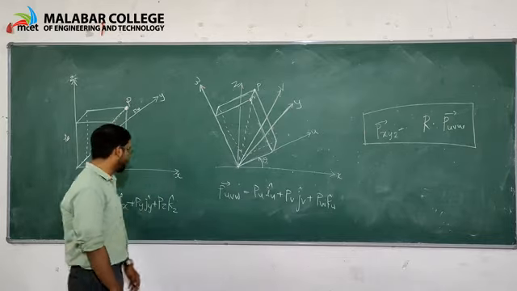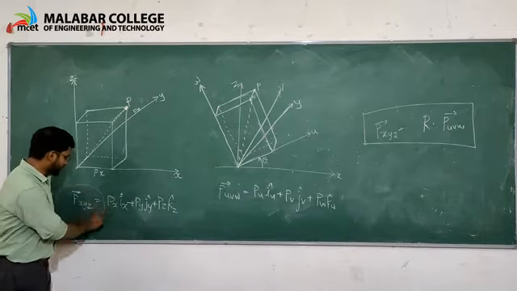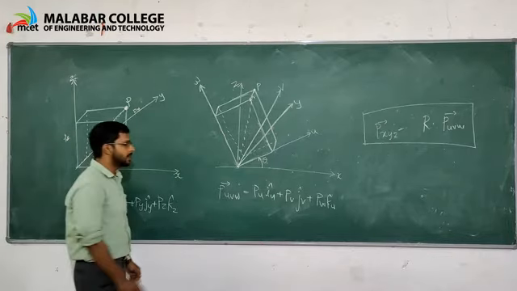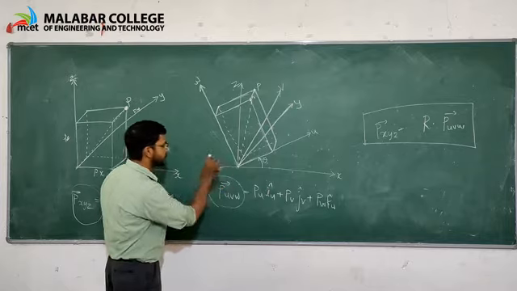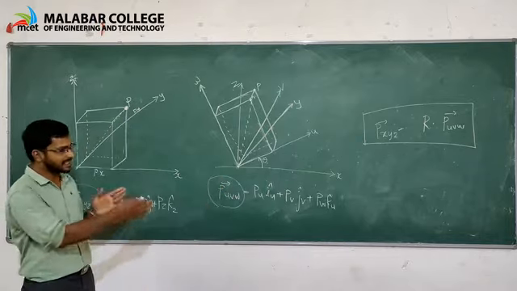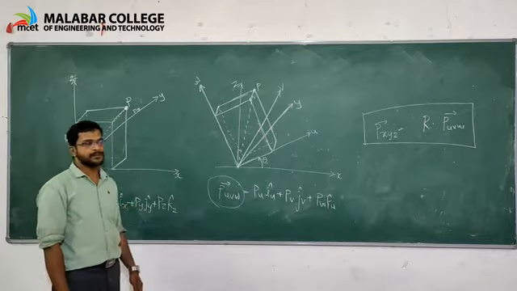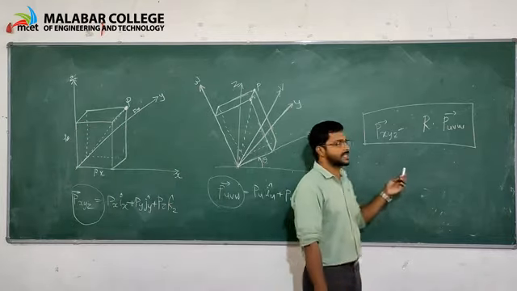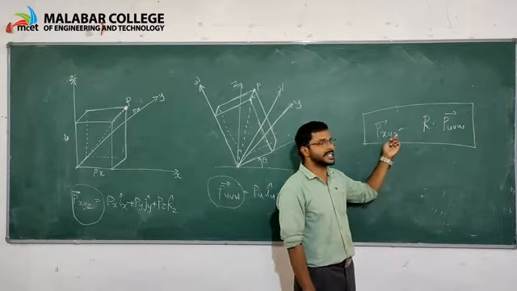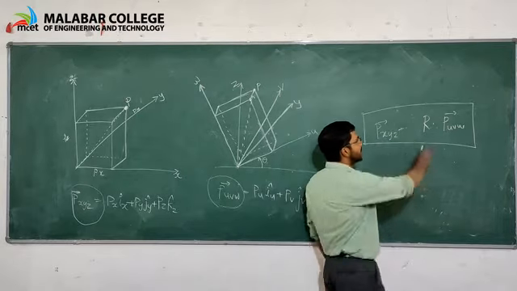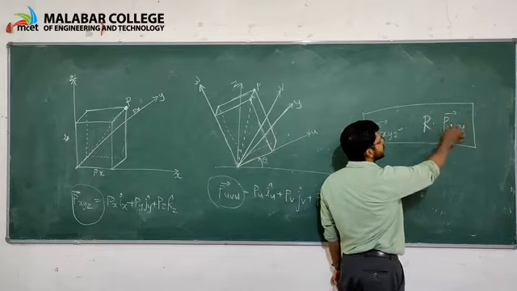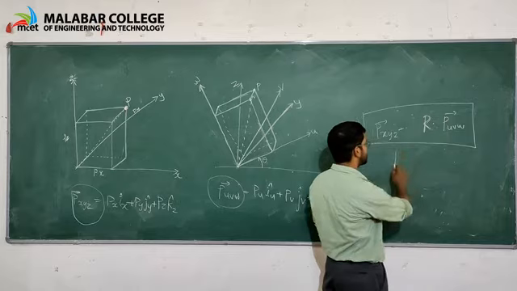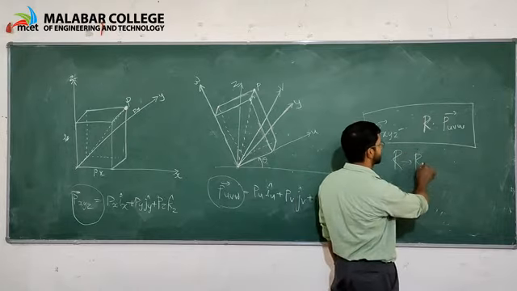Then what is the relation between P in the frame XYZ and the vector P in the frame UVW? What is the relation between these two vectors? This relation can be represented as Pxyz is equal to R into Puvw, where R is the rotational matrix.